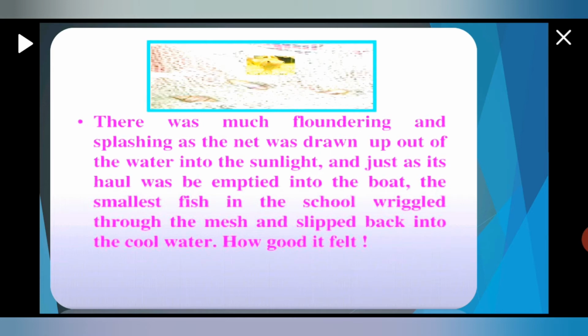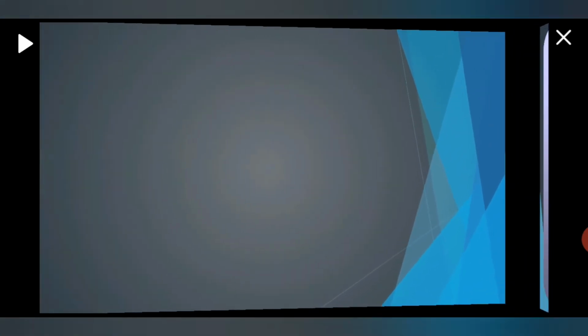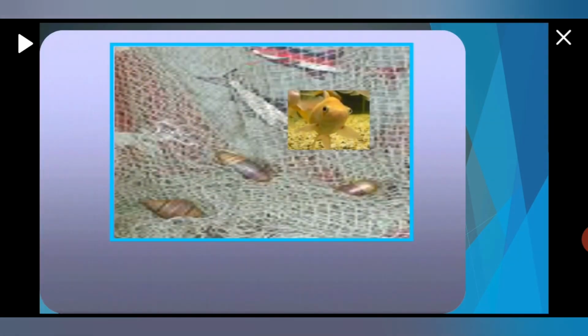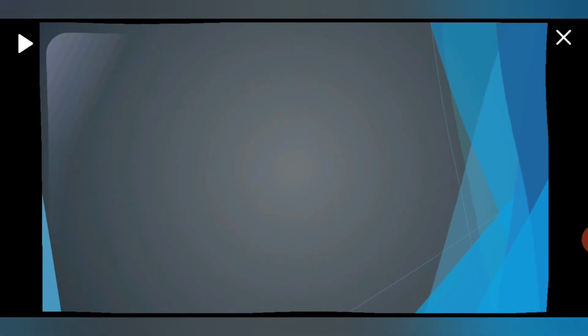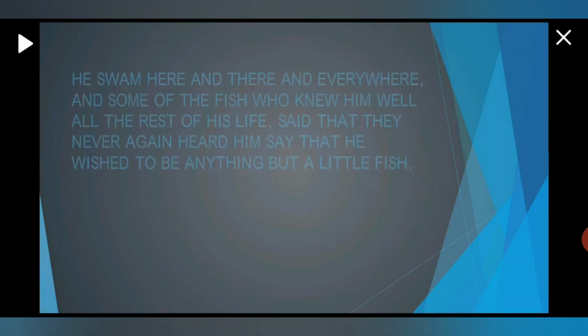Okay, how good it felt. That fish was able to escape from the net. Slowly, by twisting his body, he came out of the net and slipped into the cool water of the sea. Right, children?